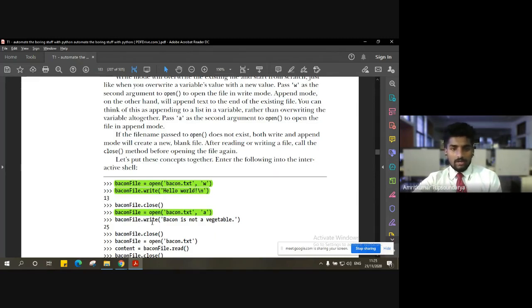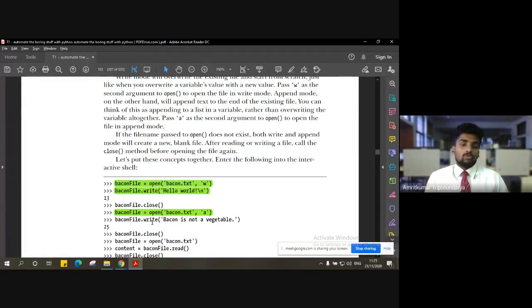Now, let's say in the same file, bacon.txt, I want to add some more content into it. Right now, only the hello world is present in the bacon.txt, but I want to now write some more content into it.